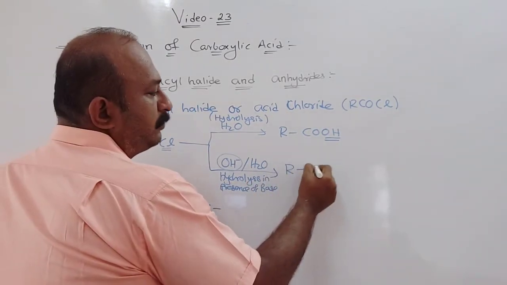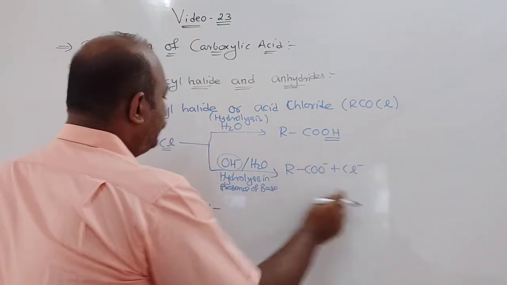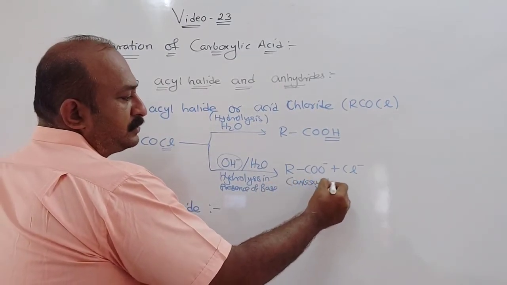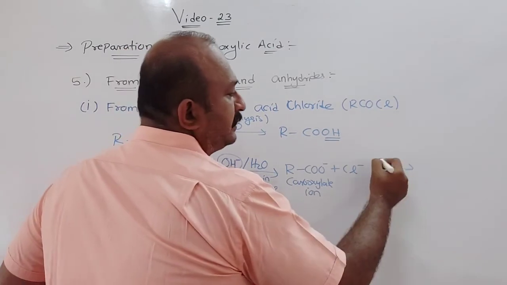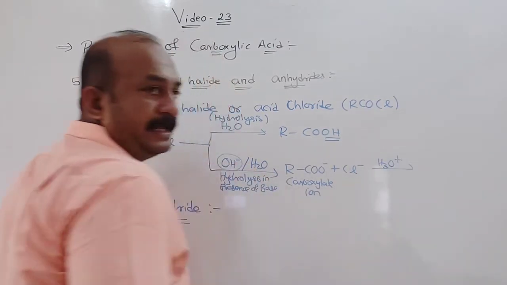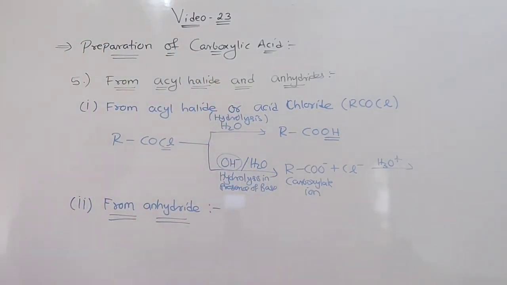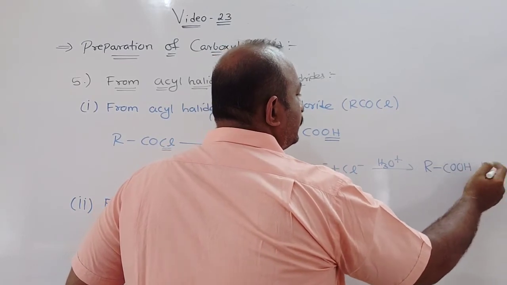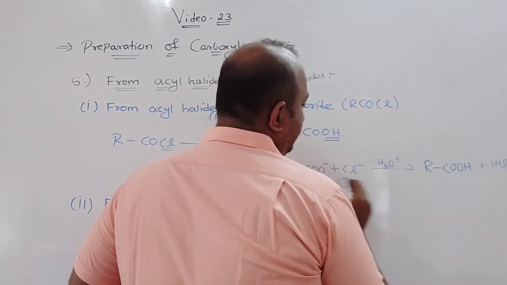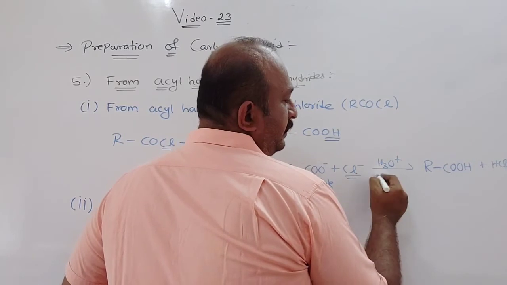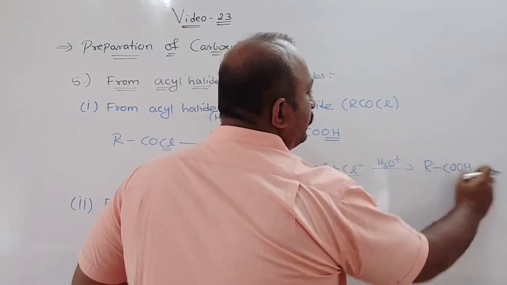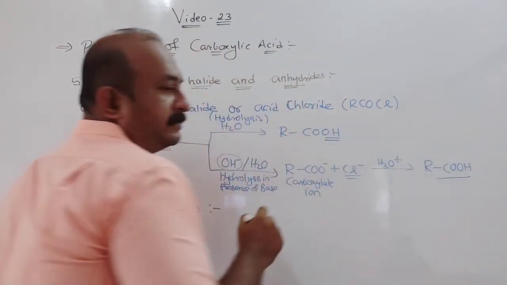First it will give you the carboxylate ion, which on further treatment with mineral acid will give you carboxylic acid, that is RCOOH. Here plus HCl can also be written because of this Cl. From here we get H plus and OH minus. So this is the case you can write. I think this part is clear.